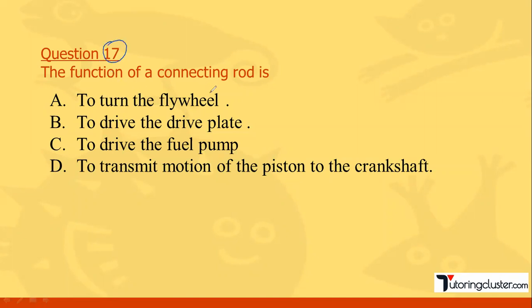The function of the connecting rod. What is the function of the connecting rod? If you remember, you have a cylinder, and inside the cylinder the piston is reciprocating. The reciprocating motion of the piston is transferred to the connecting rod, and the connecting rod converts the reciprocating motion into rotary motion of the crankshaft or crank. So basically it transmits the motion of the piston to the crankshaft, right? Remember this flow.